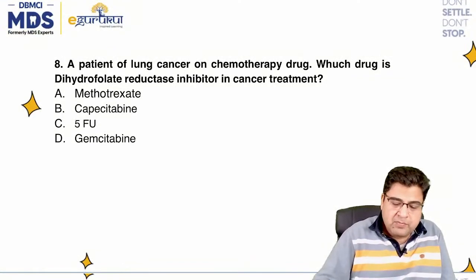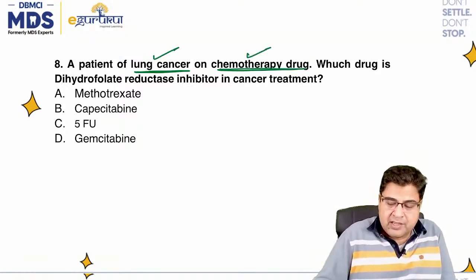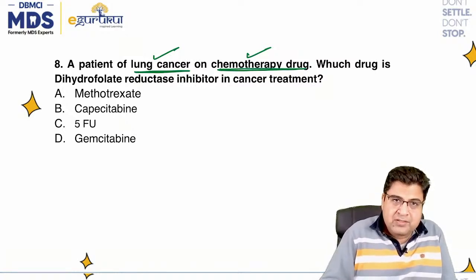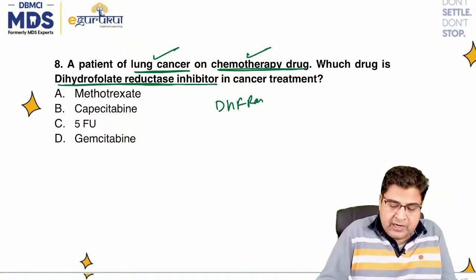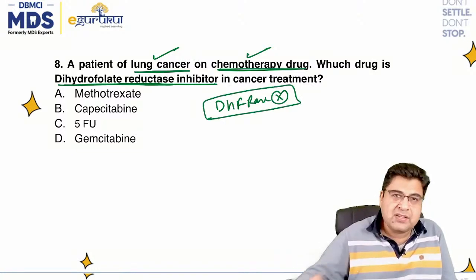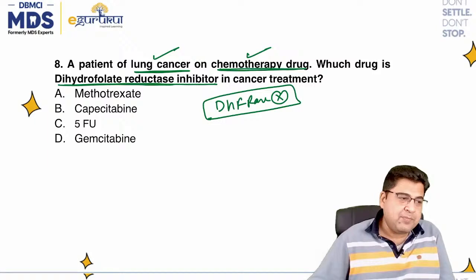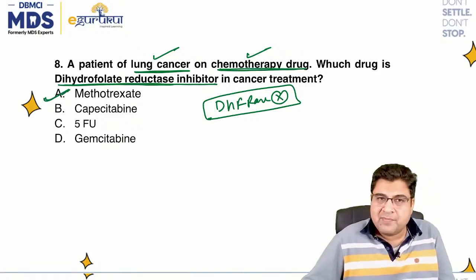Now question number 8. A patient suffering from lung cancer is taking a chemotherapy drug. One of the chemotherapy drugs is a dihydrofolate reductase enzyme inhibitor. They have asked which medicine is a dihydrofolate reductase enzyme inhibitor. Here the answer is methotrexate, the best answer over here.